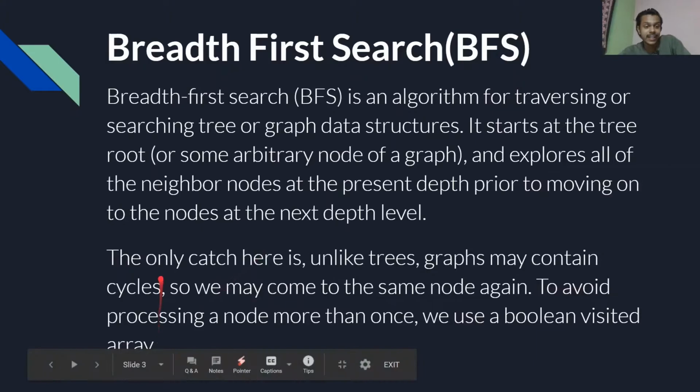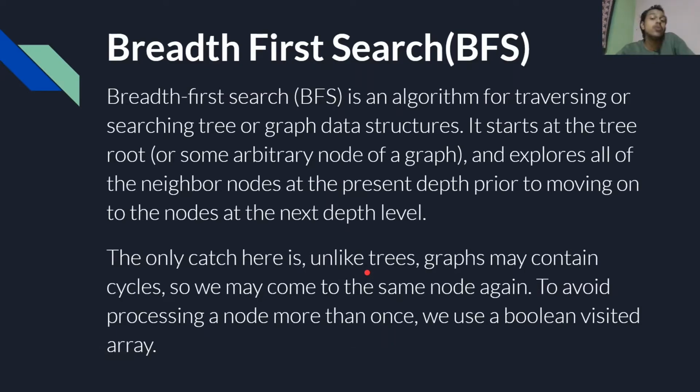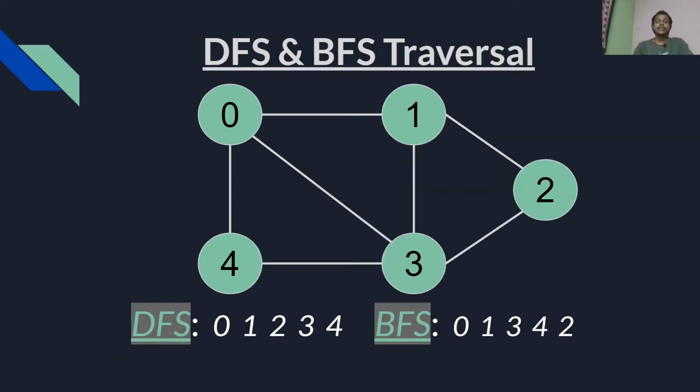Again, the only catch here is, unlike trees, we do have cycles in our graph, so we may encounter the same node again. To avoid that, we maintain a boolean visited array, so that we have to consider in both DFS and BFS. Now we will see those two algorithms with an example, and after that we will code it and test the code with a real graph. So first let's see the example.